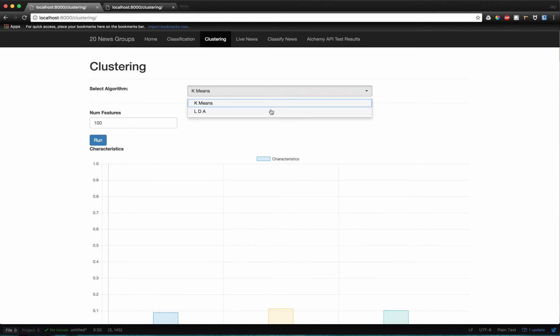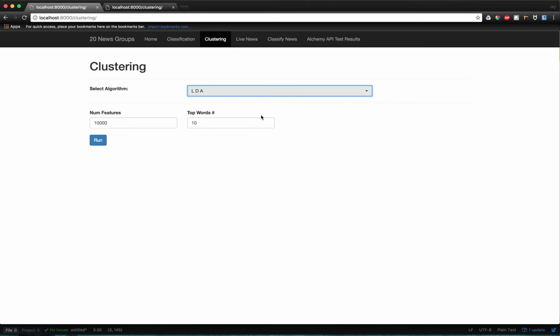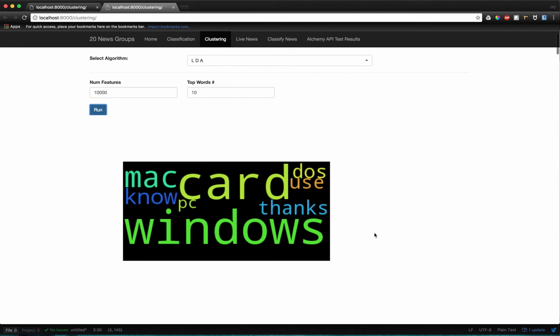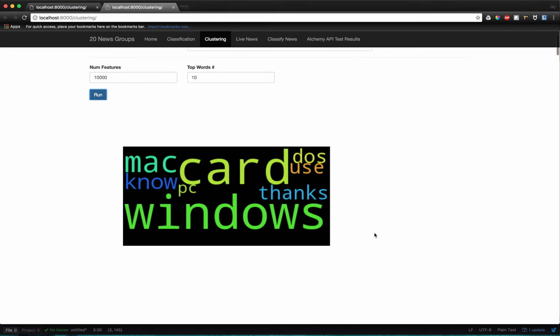And the second algorithm that we followed was latent Dirichlet allocation, which gives the best words or the best features of the given clusters. As we have 20 clusters, it will give out all the important words for a given cluster. This algorithm takes all the documents and creates an image file of important words. It takes a lot of time, so I already have run this, and you can see that it categorizes all the words of the given cluster.